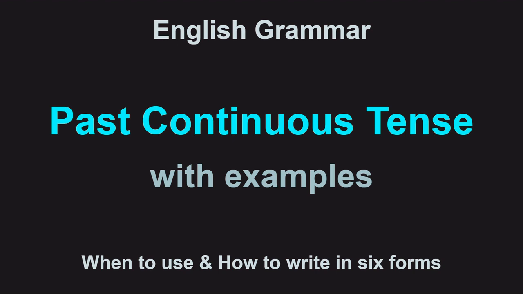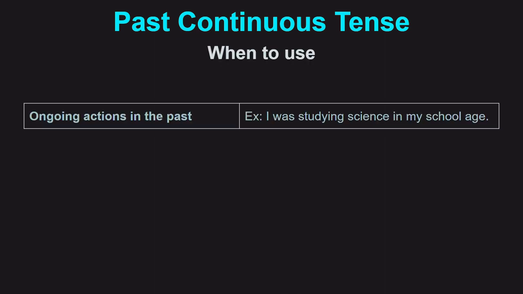Past continuous tense with examples. Past continuous tense. When to use. Ongoing actions in the past. Example: I was studying science in my school age.